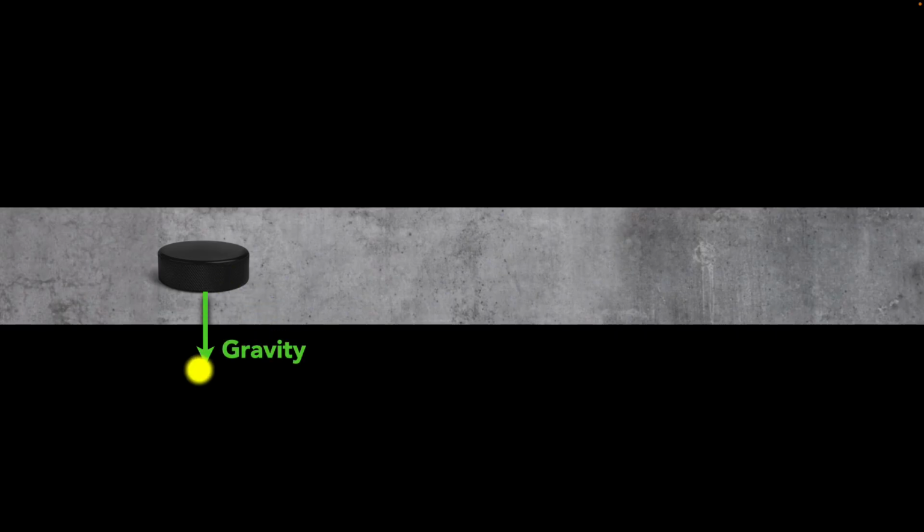For example, there is a force of gravity acting downwards, but there's also an upward normal force that the ground, or the concrete, is putting back on the puck, as a result of which the forces are balanced, which means the net force acting on the puck is zero. So yeah, the puck's motion is not changing. It's at rest. It'll continue to be at rest.